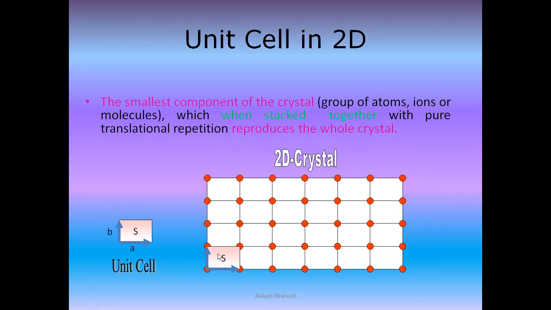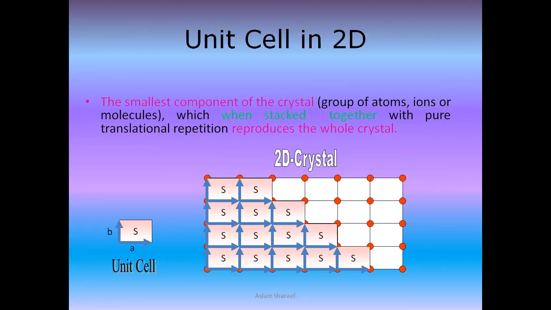So this is one small unit cell. This is one molecule or atom, another, third, fourth. The combination of these four, there is no molecule present in the center. The combination of these four is making one unit cell. So this is another unit cell. This is another one. This is another one. This is another one. As you can see, we can make many possible unit cells.